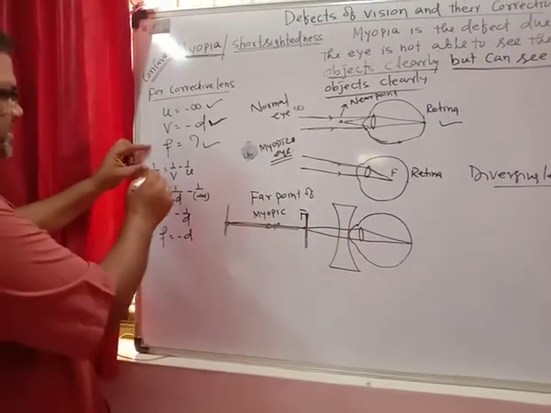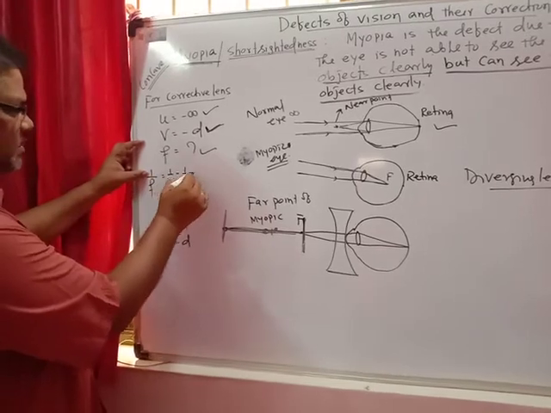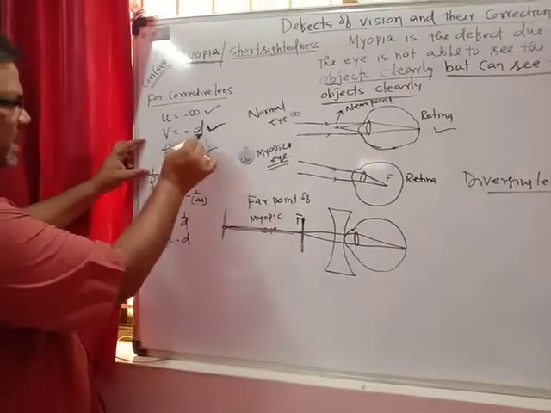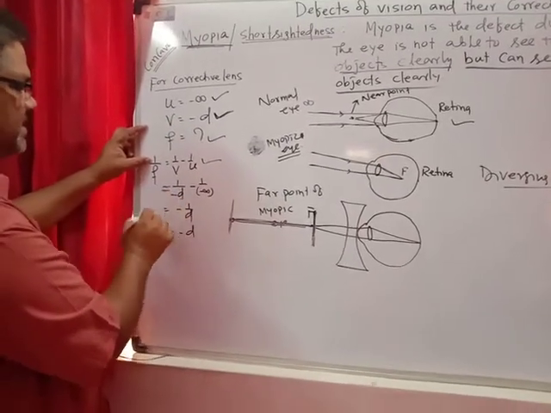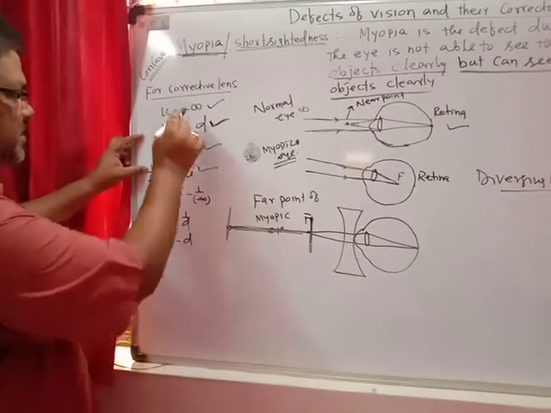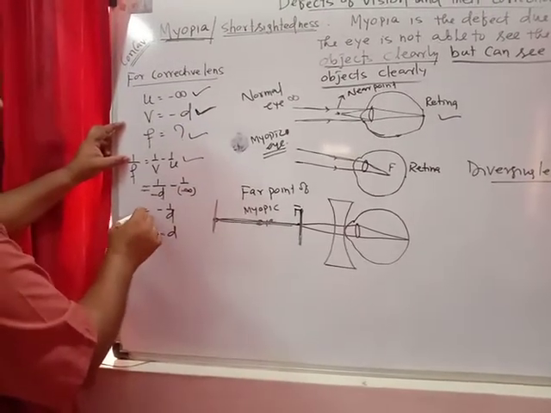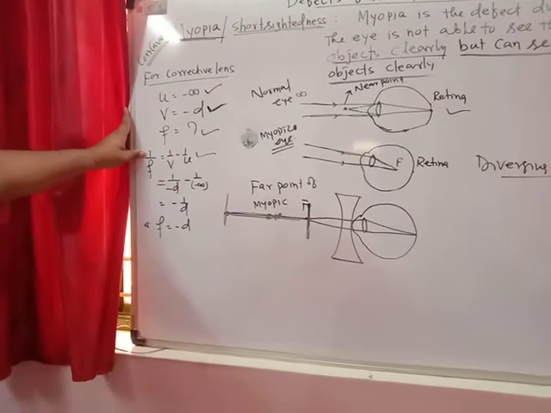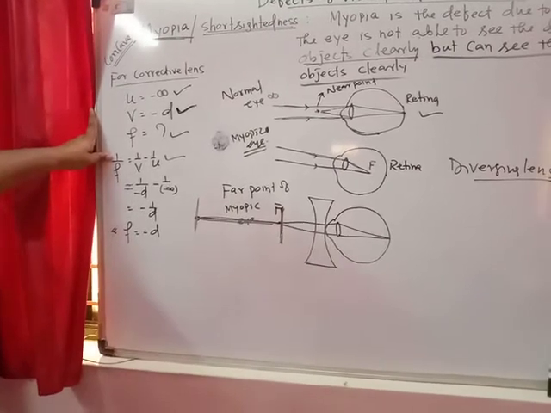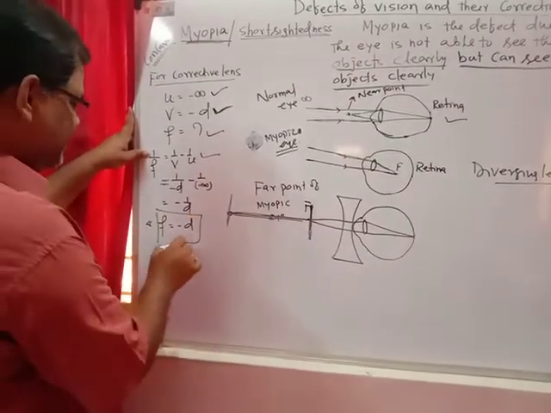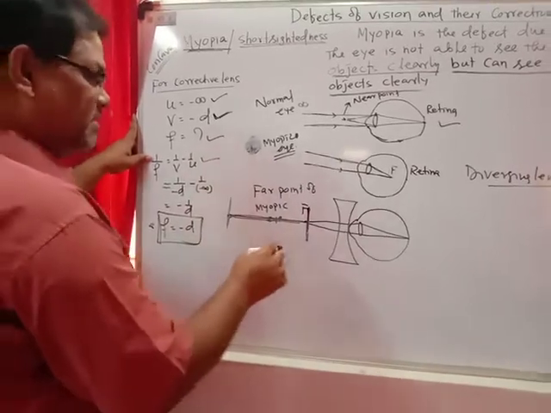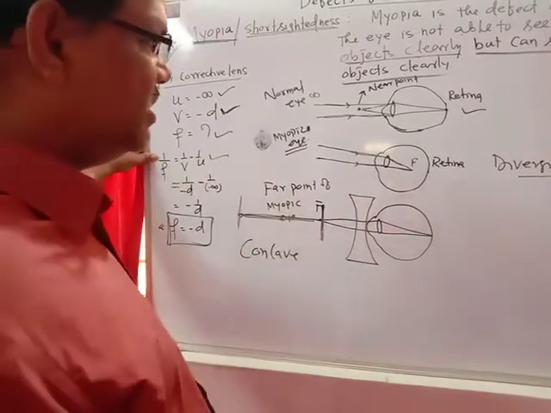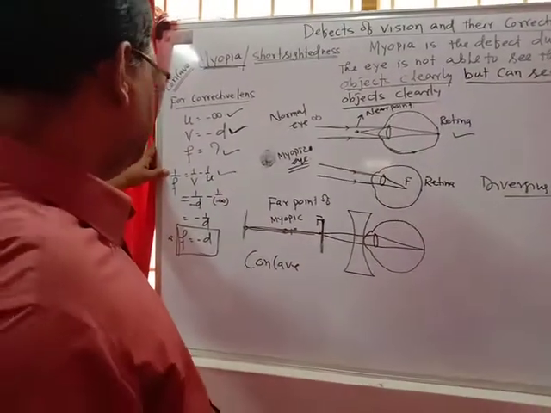Using the lens formula, 1/f = 1/v - 1/u = 1/(-d) - 1/(-infinity) = -1/d, or f = -d. As the focal length is negative, the lens is a concave lens. The concave lens is the corrective lens to correct the defect of myopia.